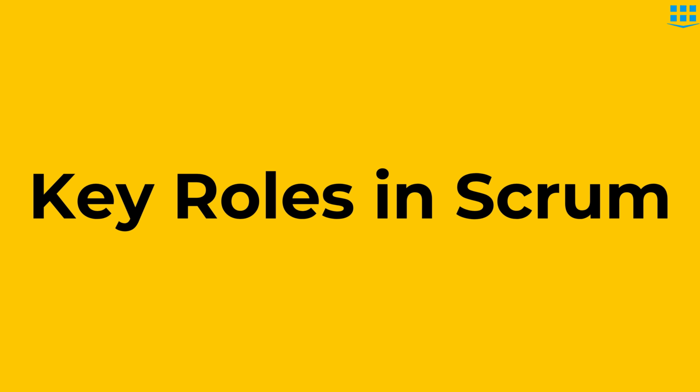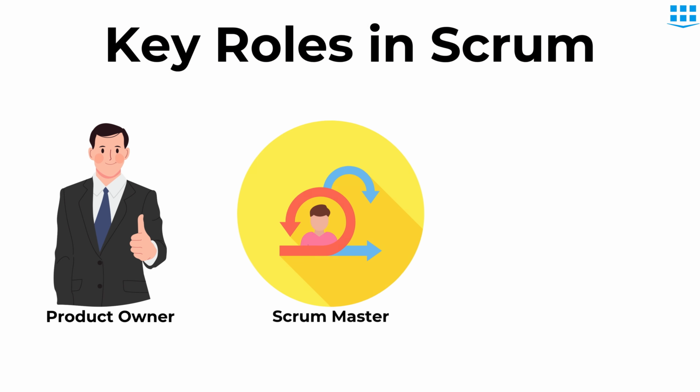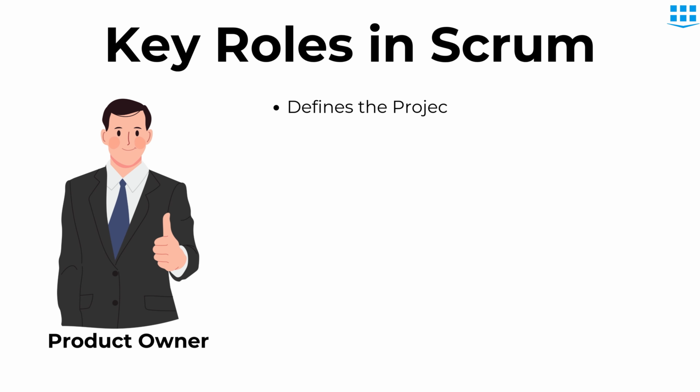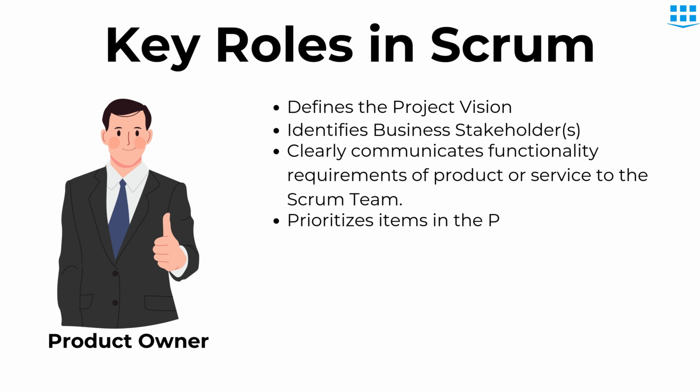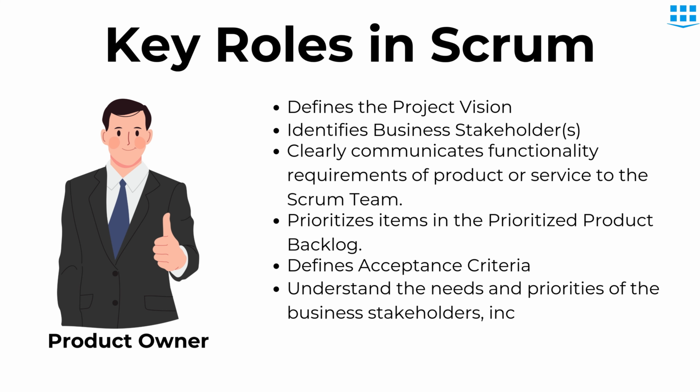Now, let's discuss the key roles in Scrum. These are Product Owner, Scrum Master, and Scrum Team. A product owner defines the project vision, identifies business stakeholders, clearly communicates functionality requirements of product or service to the Scrum team, prioritizes items in the prioritized product backlog, defines acceptance criteria, understands the needs and priorities of the business stakeholders, including customers and users.